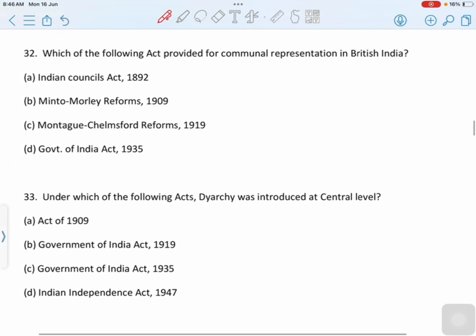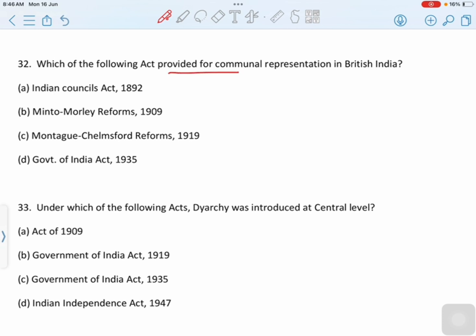Then move to next question. Which of the following acts provided for communal representation in British India? First option is Indian Councils Act 1892. Second option is Morley-Minto Reforms 1909. Third option is Montagu-Chelmsford Reforms 1919. Fourth, Government of India Act 1935. Then correct option is option B, Morley-Minto Reforms.